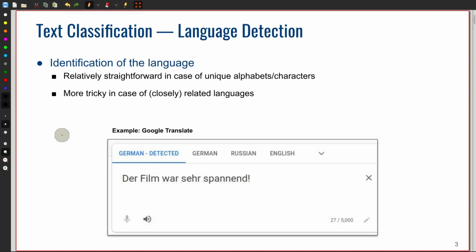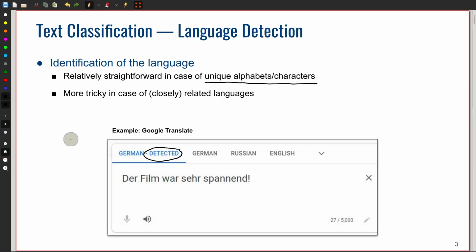To give a couple more concrete examples, say here Google Translate performs language detection, right? If you copy any kind of text in this form field, then Google Translate often tries to detect the source language automatically. This can be quite easy if we assume that a language has very unique alphabets or characters. Then there's usually no challenge in predicting language.